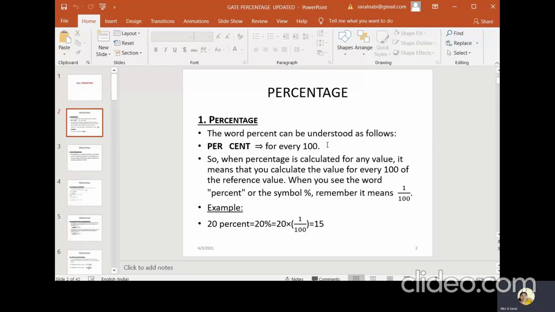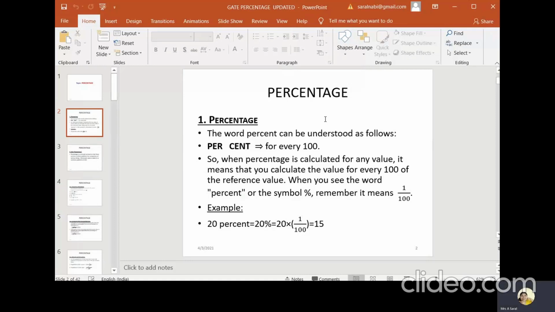So what is generally called the percentage? Why do we use the word percentage all over the world? It is understood as percent, that means for every 100, so we call that a percent. And why is this percentage very important? Because it is used unanimously worldwide, so everybody can understand what they are actually going to express.